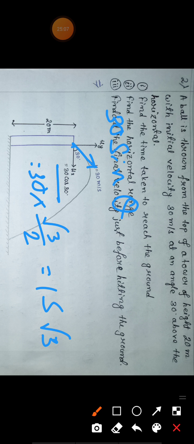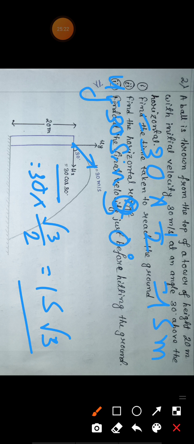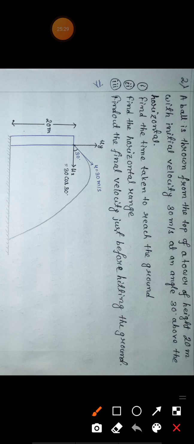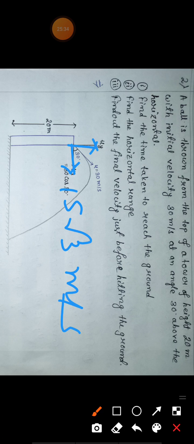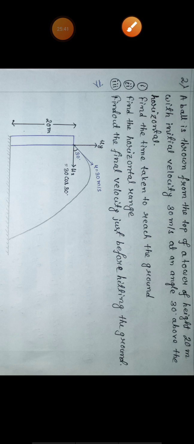So initial velocity in the x direction is how much? 15 root 3. And initial velocity in the y direction, uy, is 30 sin 30. What is the value of sin 30 degree? The value of sin 30 degree is half. So that means 15 meter per second. So initial velocity in the y direction is 15 meter per second, and initial velocity in the x direction is 15 root 3 meter per second. So first you have to find out the time taken to reach the ground.